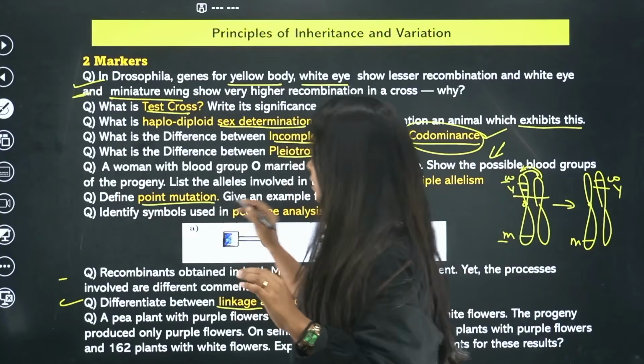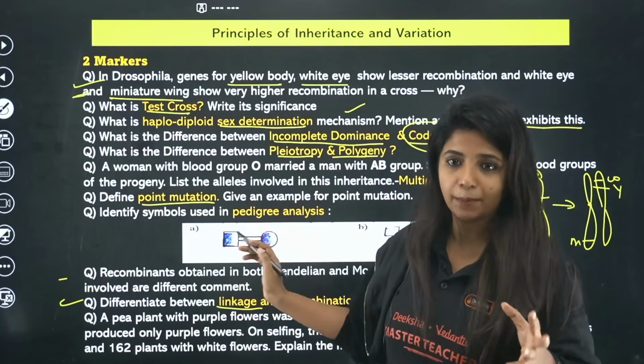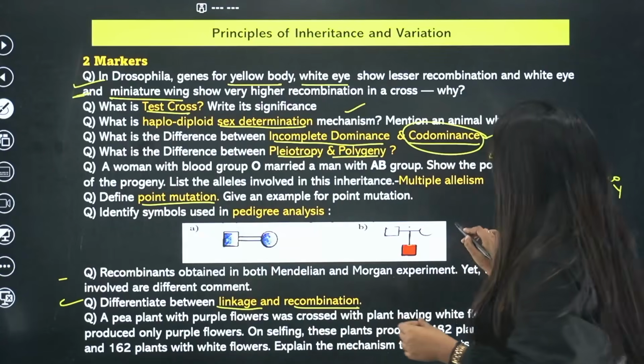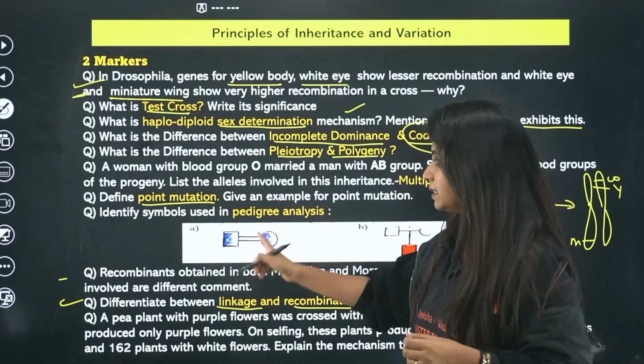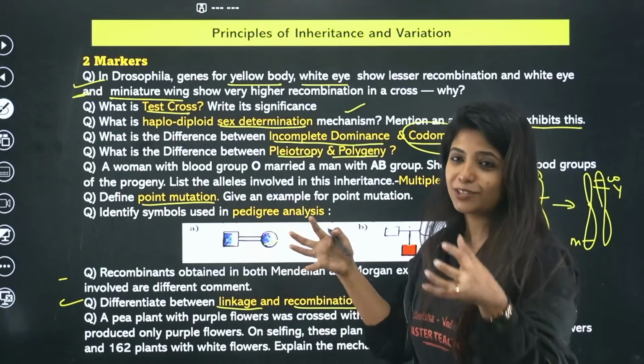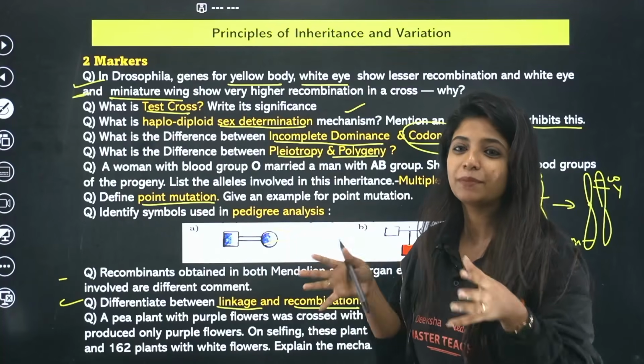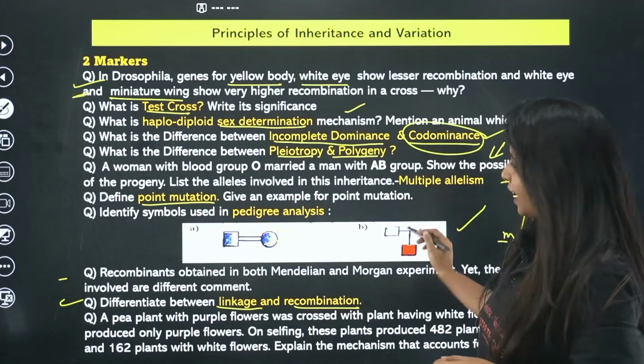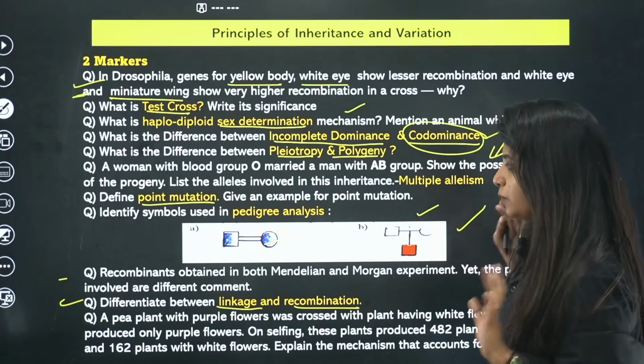Then define point mutation. Where do you see sickle cell anemia as an example of that? Talk about it. Identify the symbols in pedigree analysis. The symbol with two lines means too close, that is, mating between relatives. This is happening over here. And yes, these types of questions could be coming here.